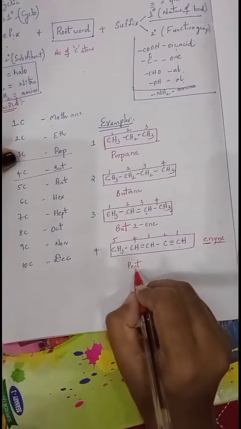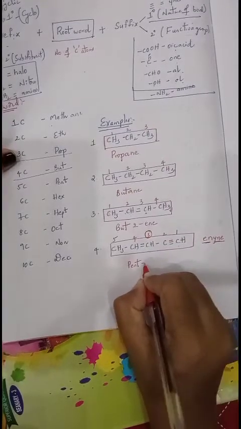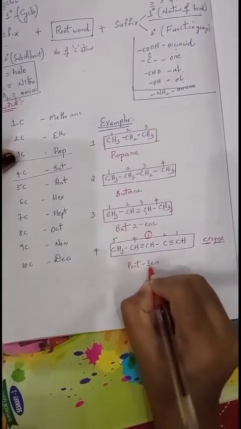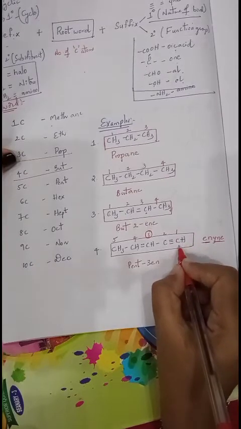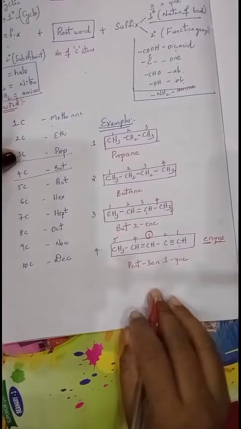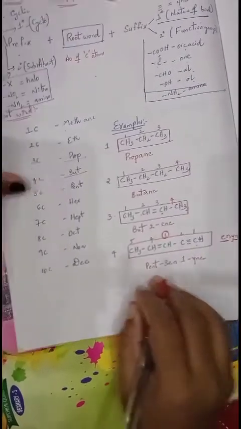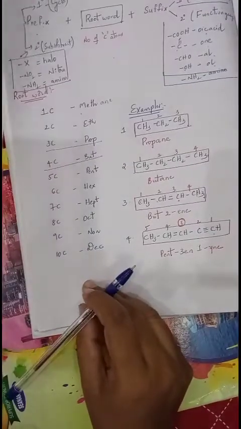So ene is nothing but the presence of a double bond. The double bond is present at which carbon? Second carbon. So we will write pent-2-ene. Next, the triple bond is present at the first carbon. So pent-2-ene-1-yne. Like this we will represent its name. Try as many as possible, then you will get the answers.